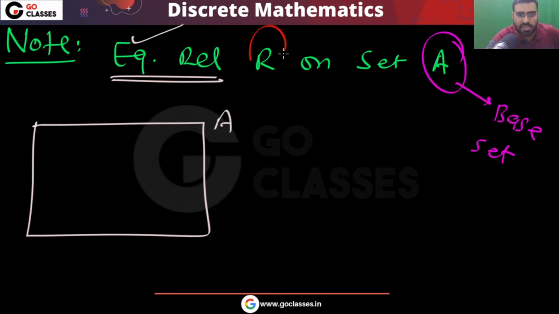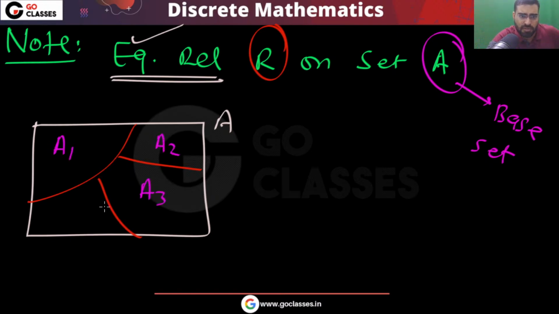Because of this relation R, this A will partition into some categories, into some equivalence classes. The number of equivalence classes can be finite or infinite. Remember, the number of equivalence classes can be infinite also. Now, for example, you have these classes: A1, A2, A3, A4.